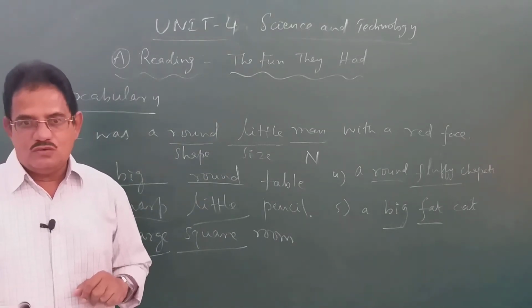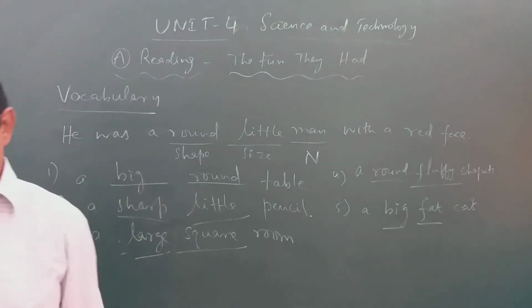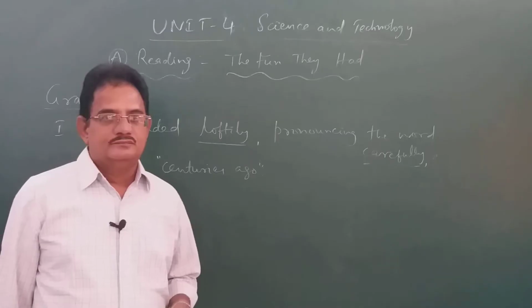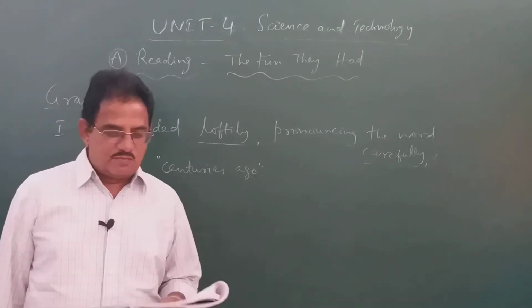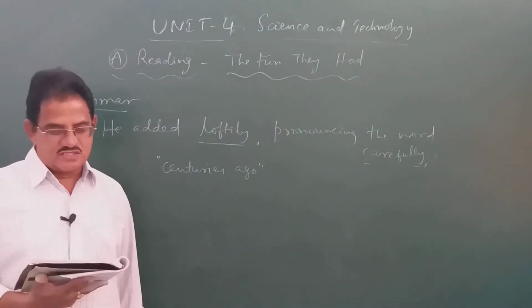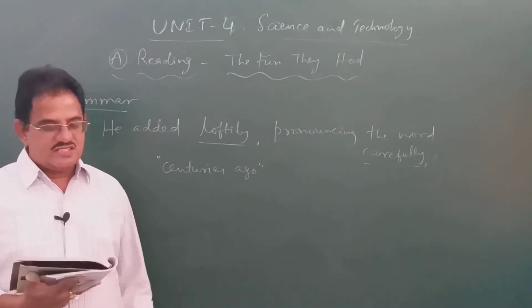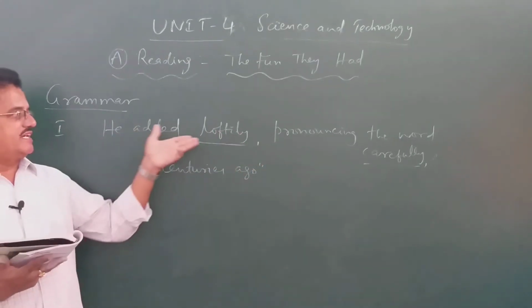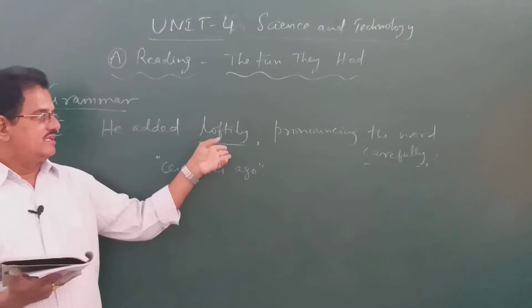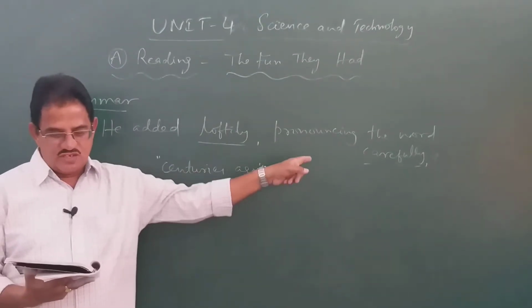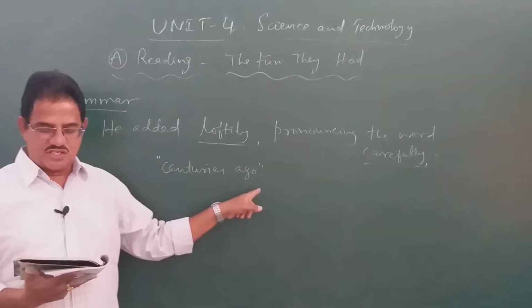Okay, now let us go to the grammar part. Let us discuss grammar part. Look at that grammar part, children. In the first part in this topic, there is a sentence given from the textbook, from this lesson. He added loftily, pronouncing the word carefully, centuries ago.